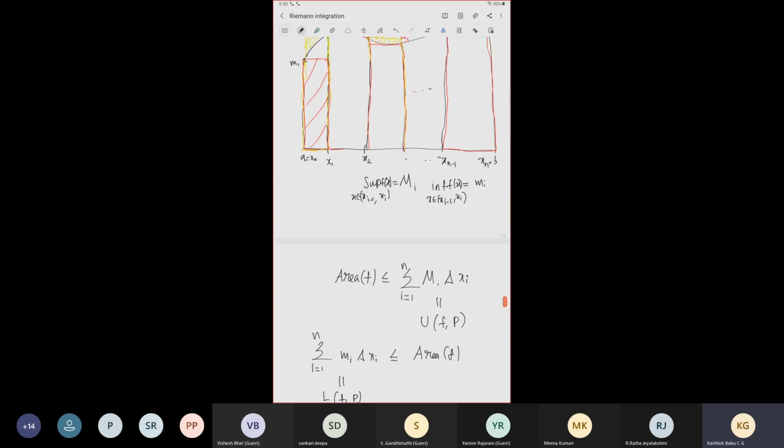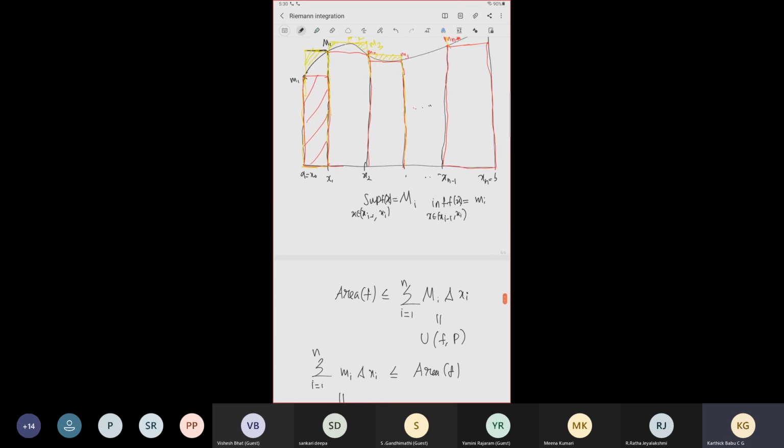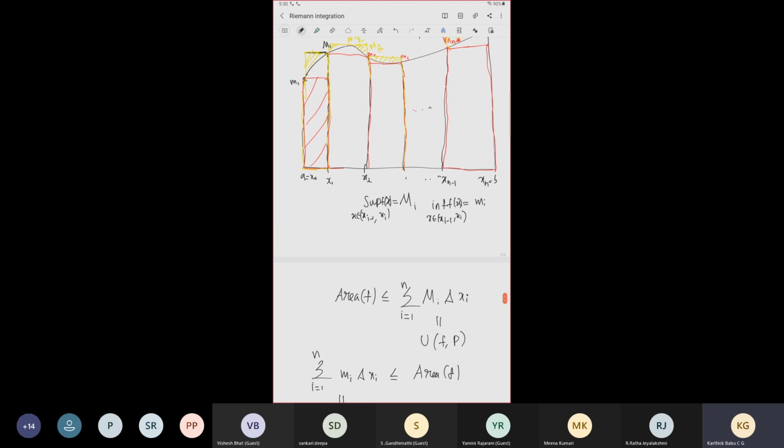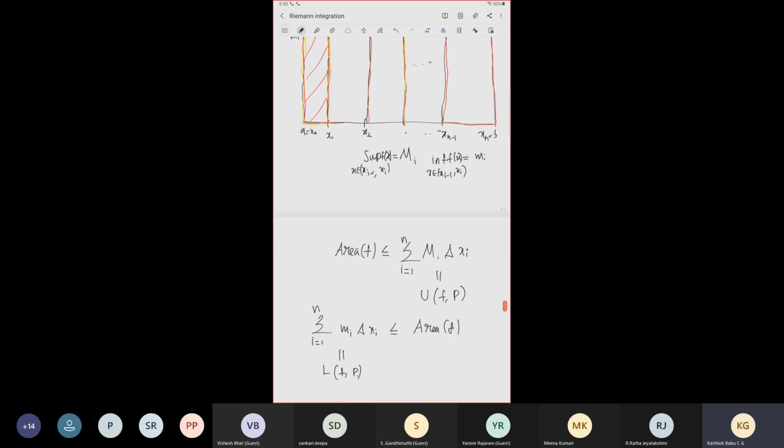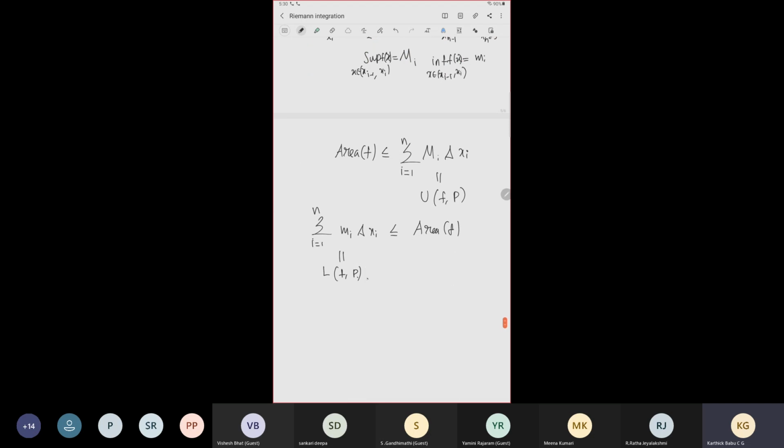So now we are going to increase the number of partitions. We are going to refine this partition further and try to approximate more and more. When we refine the partition, the area of the small rectangles will increase and the area of the larger rectangles will decrease. So then we have a better approximation from above and below to the area under the curve. This is the idea. So I'll give the mathematical definition of refinement.